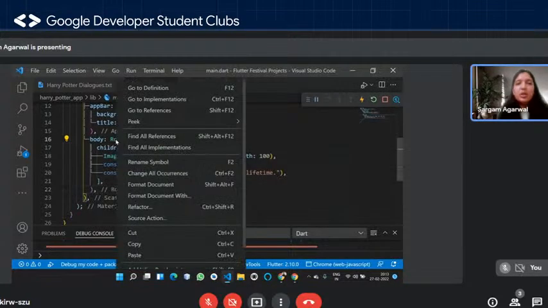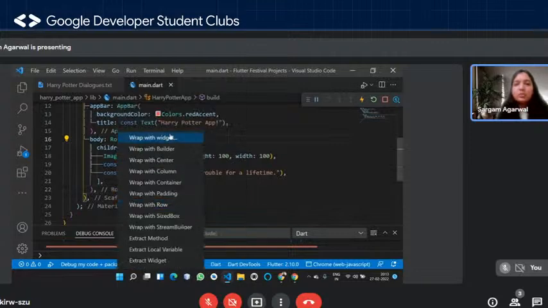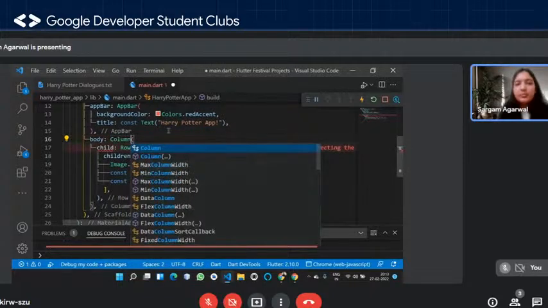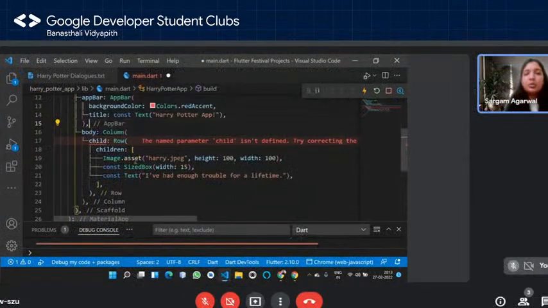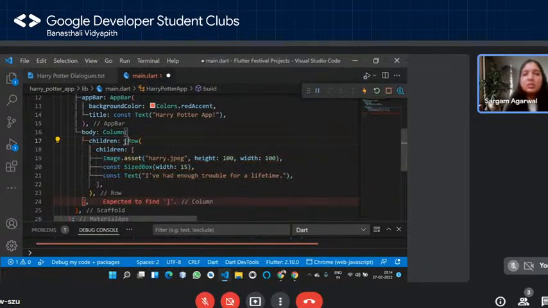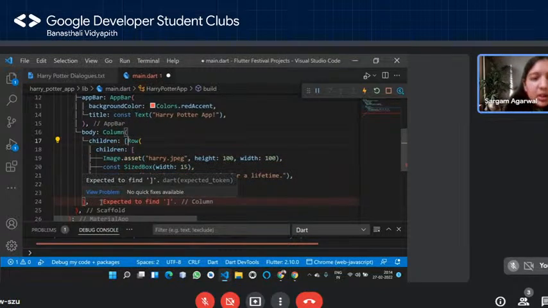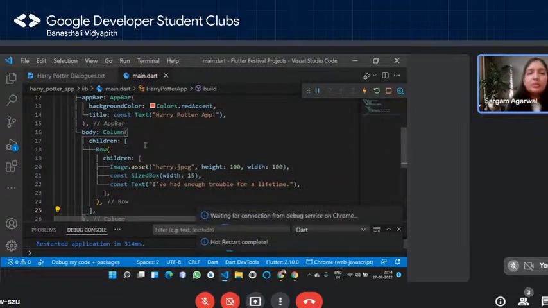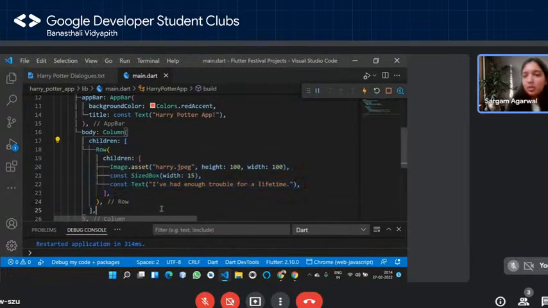So let's do this. I'm going to right click on the row and I'm going to say refactor. And I want to wrap this with a widget, right? And I'm going to say the column widget. Okay. And now you can see it's giving the error because column takes in children as the argument and not child, right? And since it's children, it needs to be within the list. So I'm simply going to go again over here. Okay, so I have wrapped this around a list, that is with the square brackets, right?